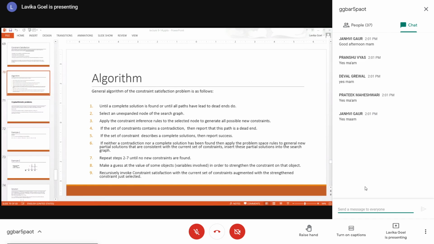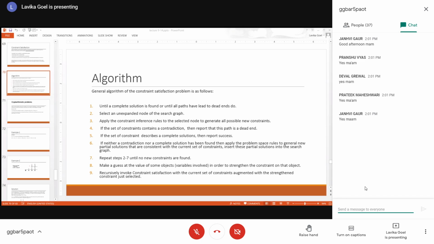You keep generating more and more constraints, such that you reach a goal state where all the constraints are generated. So you take a node and apply the constraint inference rules to that node to generate all possible new constraints.